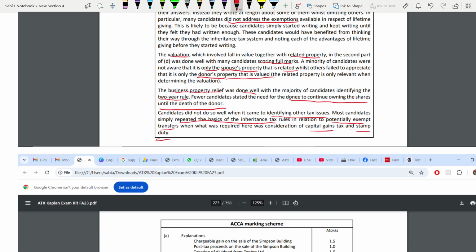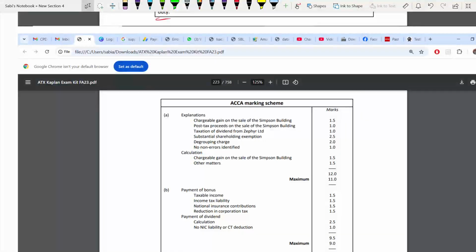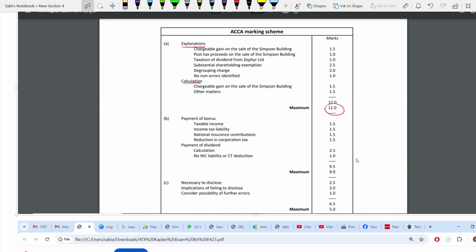So that's it. Now we are coming to the marking scheme straight away. The first one was 11 marks. How are these 11 marks scattered across the question? First is calculation, next is explanation, then calculation. If you see, the explanation part is worth heavier marks compared to calculation. This is always the weightage. Calculation is just 3 marks, whereas the remaining 8 marks come from your explanation. That's why you need to be very good at explaining the calculations that you're going to do.